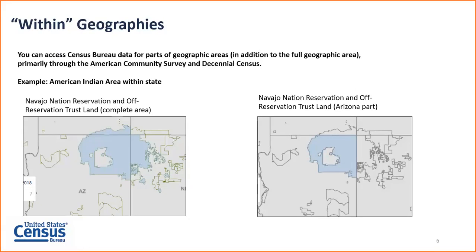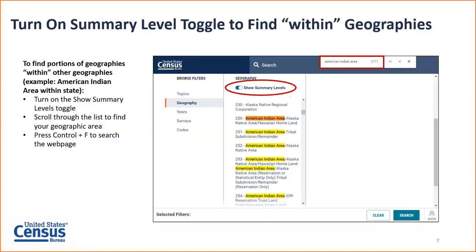On data.census.gov, you can also narrow this a bit if you wanted the portion of that area that falls within a particular state. We also have an option for you to select that geography as well. And you can see that on the lower right-hand side of this screen where you're looking at the portion of the Navajo Nation Reservation area that's only within Arizona. So when you're accessing these within geographies, something like American Indian area within states, we have a lot of them.